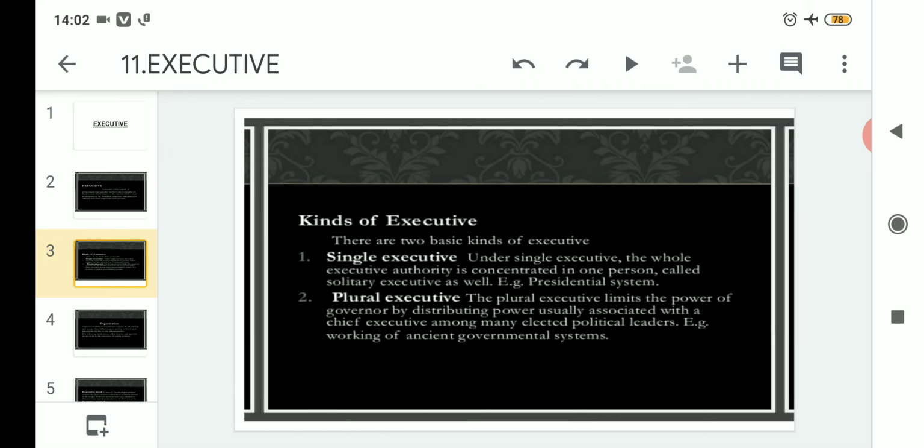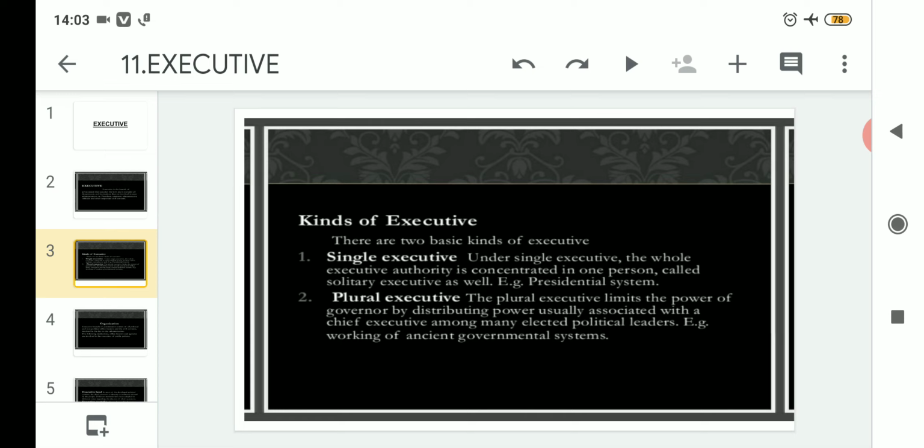After that, moving on to the types, that is kinds of executive. So there are basically two kinds of executive. Number one is single executive and number two is plural executive. Under single executive, the whole executive authority is concentrated in one person, called solitary executive as well.